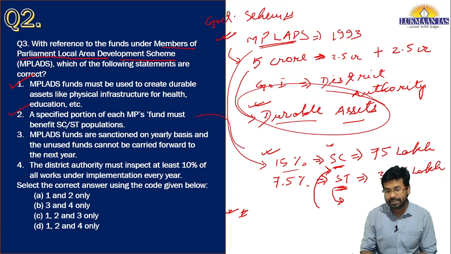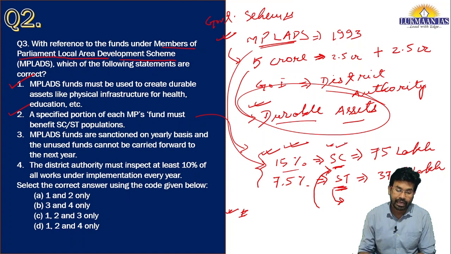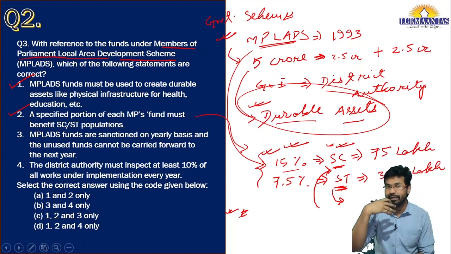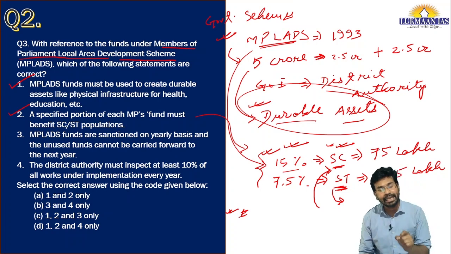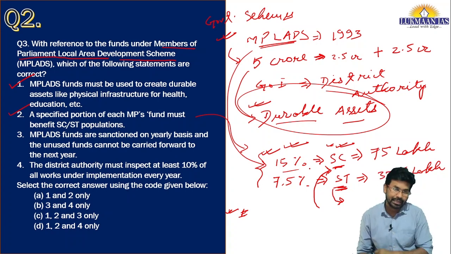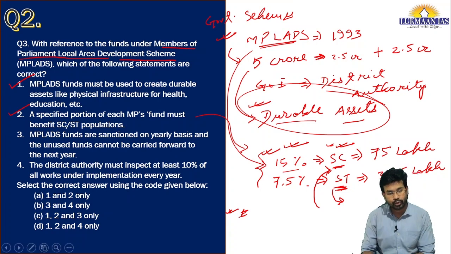Yes, I have discussed what portion of this fund must be utilized for the development of durable assets in those areas that are inhabited by scheduled caste as well as scheduled tribes. So this statement is also right.